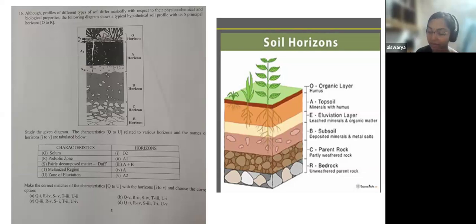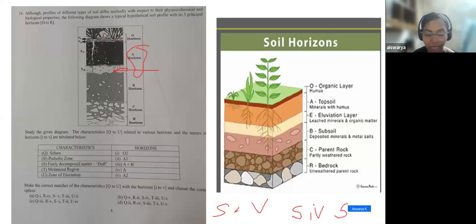In the first option, S is given as 4. What is 4? 4 is A2, this is the A2 region. In the second option, S is given as 4. What is 4? 4 is A, the center region. Now, in option C, S is given as 1, that is O2. O2 is this region, right? Now, in D, S is given as 3. Where is 3? 3 is A plus B.